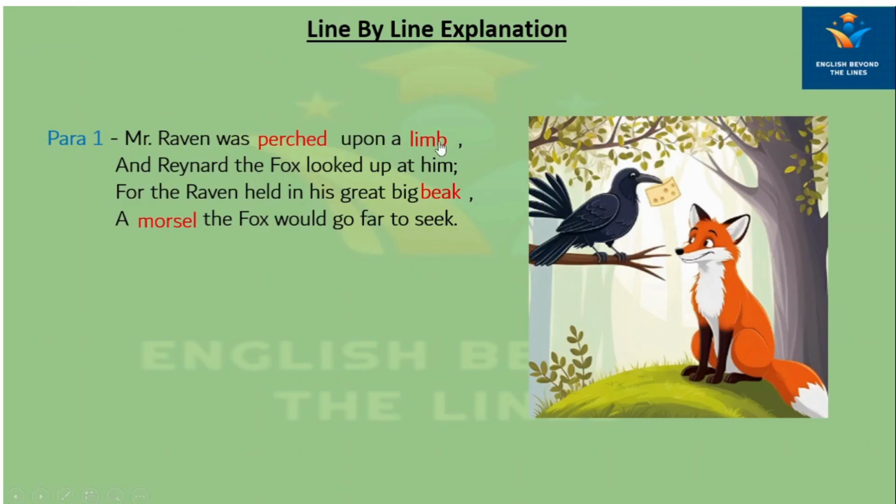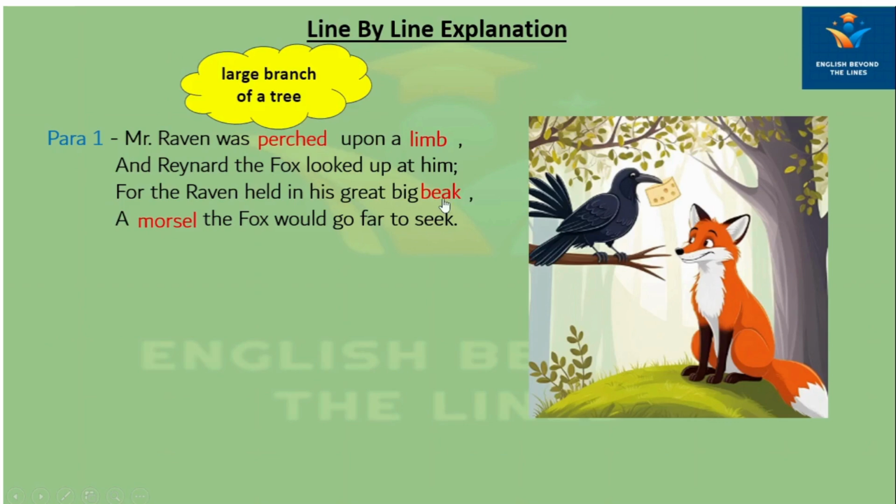Upon a limb. Limb, in the case of a tree, means a large branch of a tree. And Reynard the fox looked up at him, for the raven held in his great big beak.